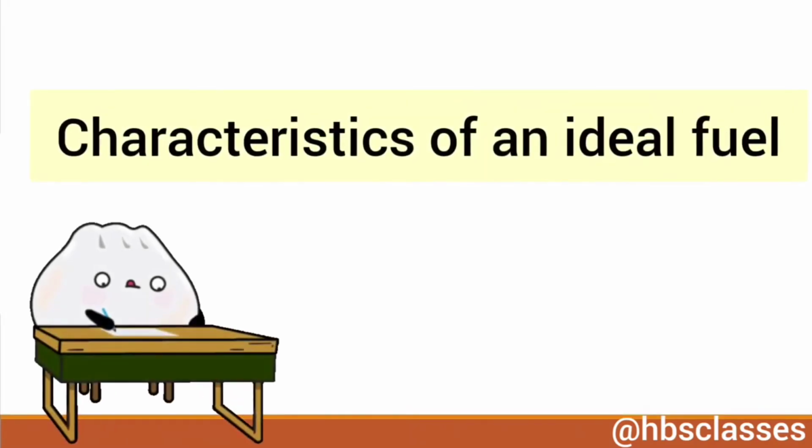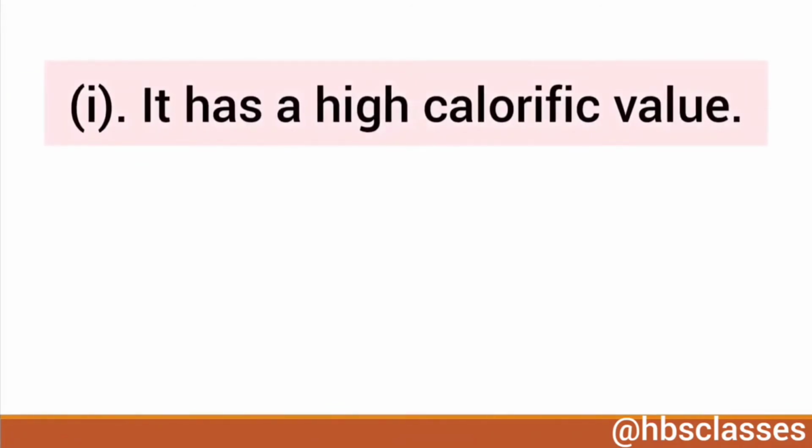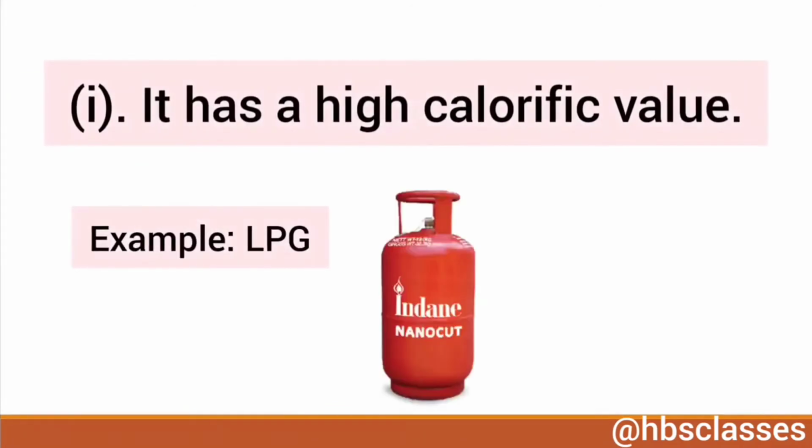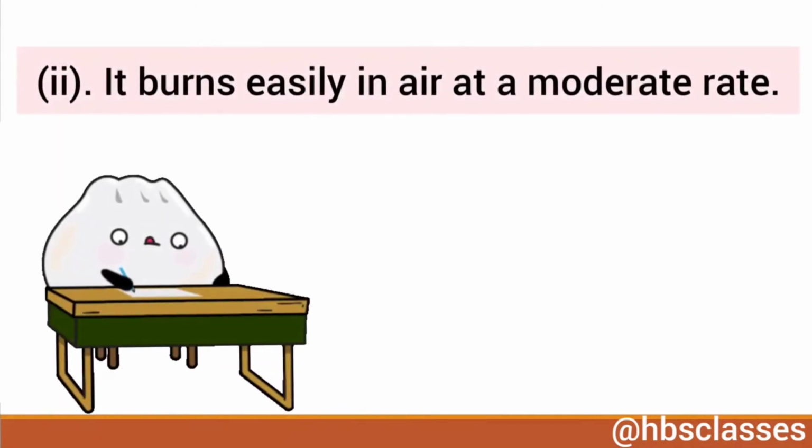Now let's know about characteristics of an ideal fuel or good fuel. An ideal fuel or a good fuel has the following characteristics. It has a high calorific value, that is, it produces a large amount of heat per unit mass. It burns easily in air at a moderate rate, that is, it burns neither too fast nor too slow.